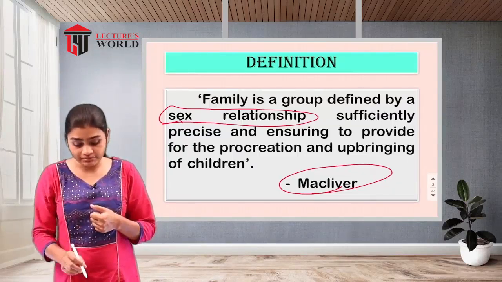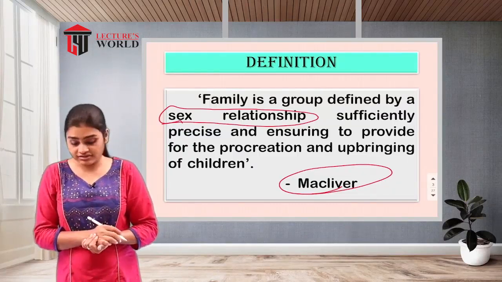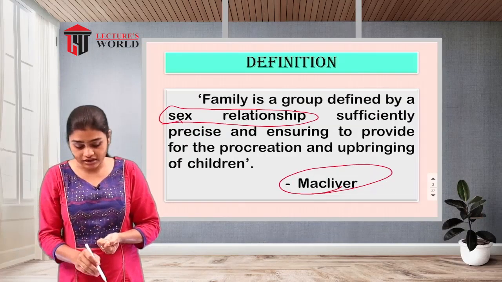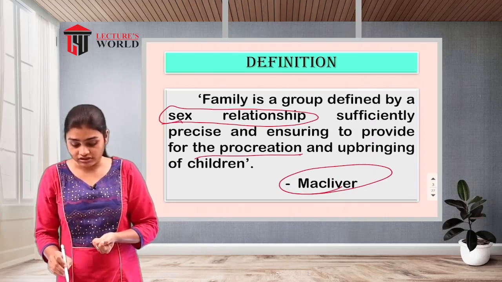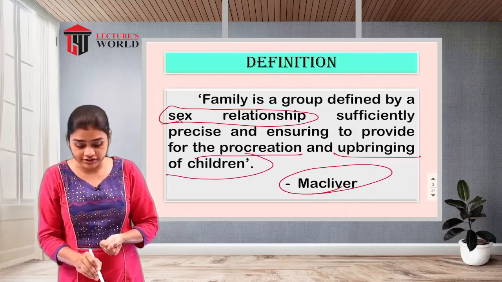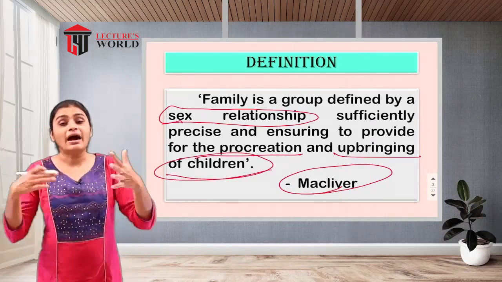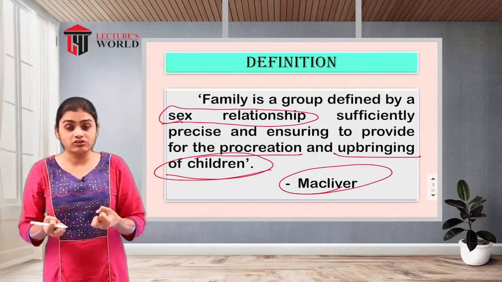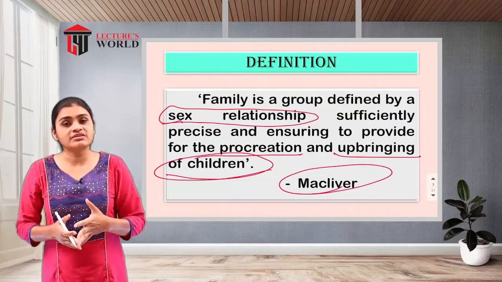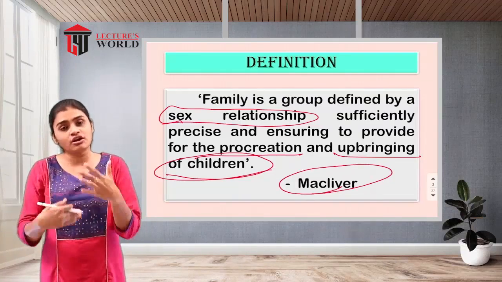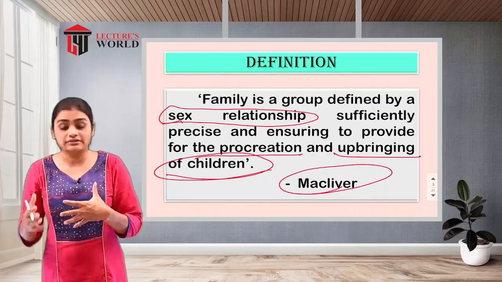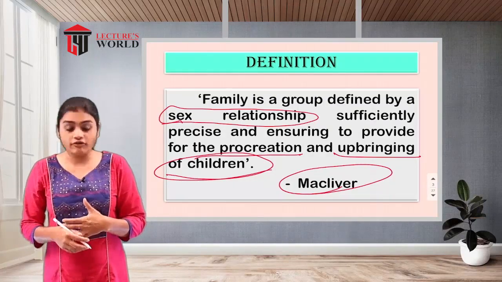It is defined by a sex relationship sufficiently precise and enduring to provide for the procreation and upbringing of children. The partners are having the intimate relationship, the procreation is involved, and this procreation leads to the upbringing of children.